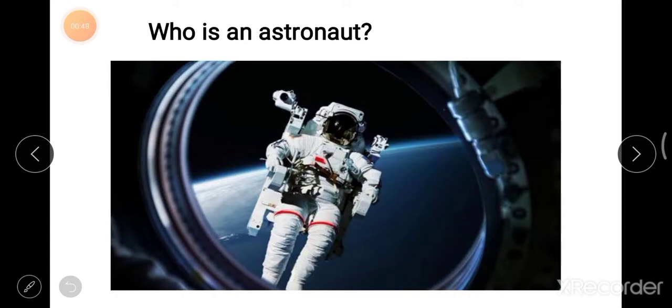But before we start the reading, I want to ask a question. Who is an astronaut? In your opinion, who is an astronaut? Do you know about any astronaut, or do you have any information? If you have any information, you can write in the comment box, then we will start today's guided assessment.